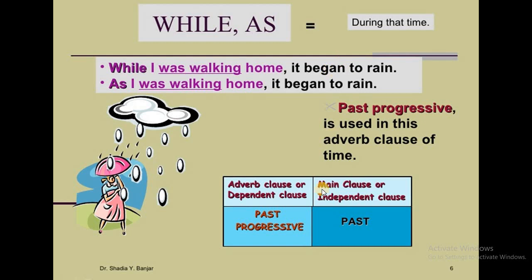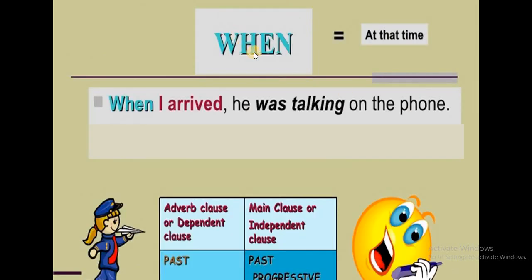And with when, past simple in the same sentence and past progressive in the other sentence, like this: When I arrived, he was talking on the phone.